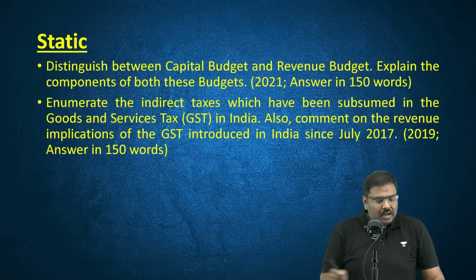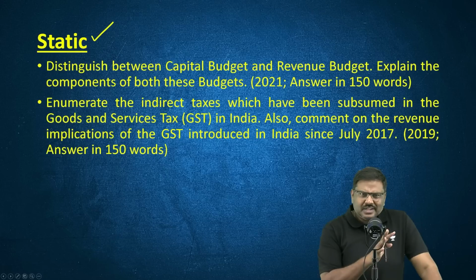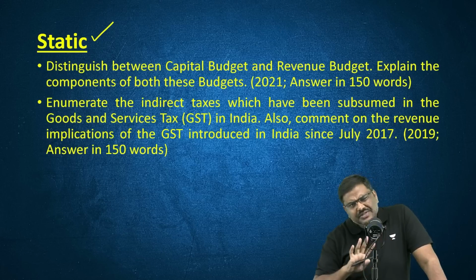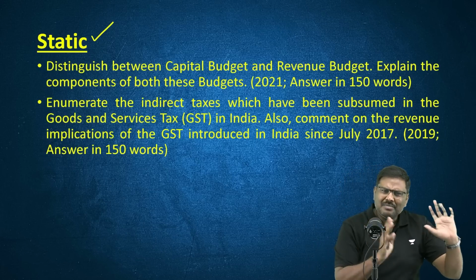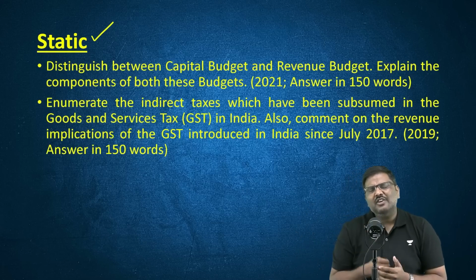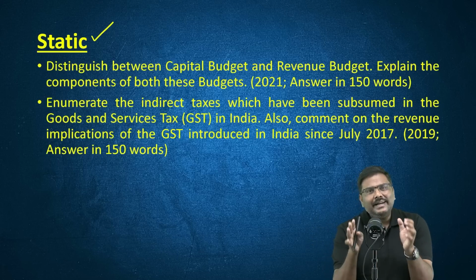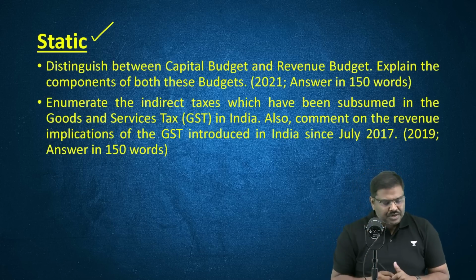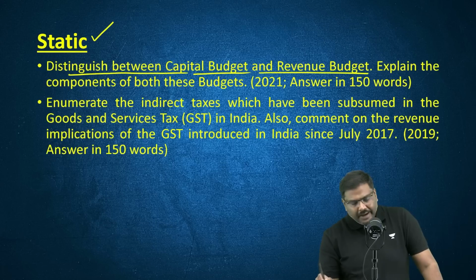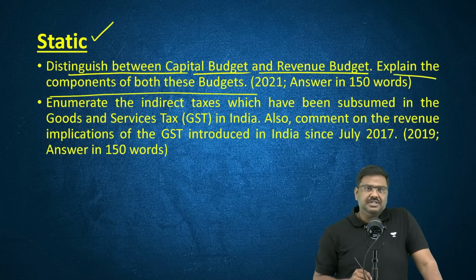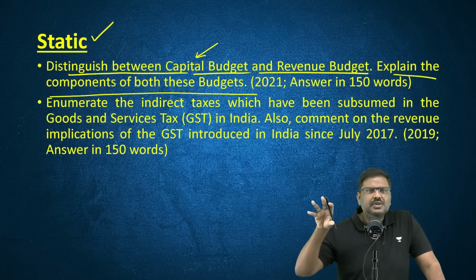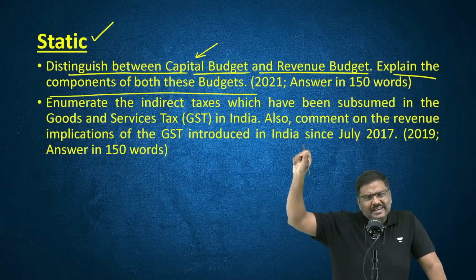Done? Okay. Now, the last type of question, which is generally asked by UPSC: straightforward static questions. That is whatever you have memorized, whatever you have learned, whatever you have revised multiple times from the books, from the notes that you have made during your classes, etc. That is essentially asked. For example, look at question number 1 here. Distinguish between capital budget and revenue budget. Explain the components of both of these budgets. Straightforward. No complexity here. No difficult words used. No concepts being connected. Nothing.